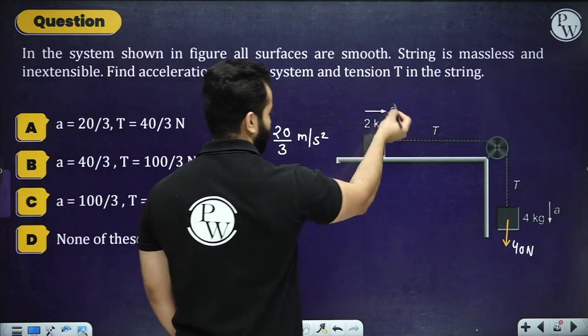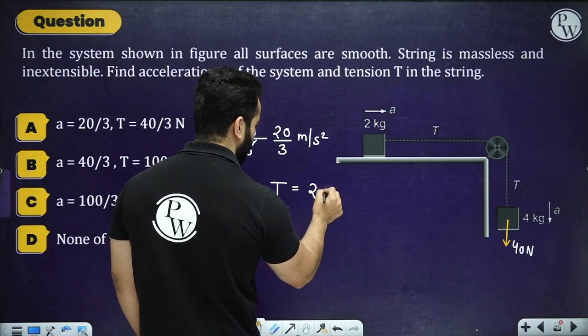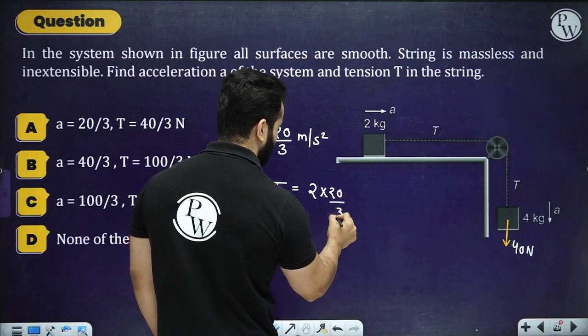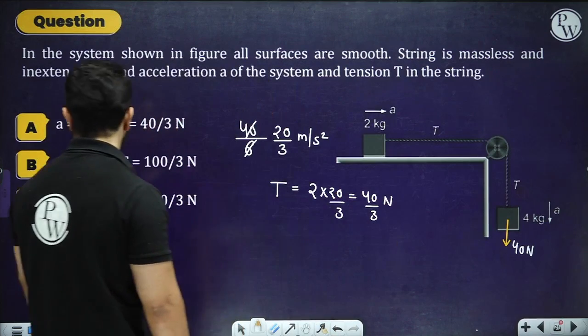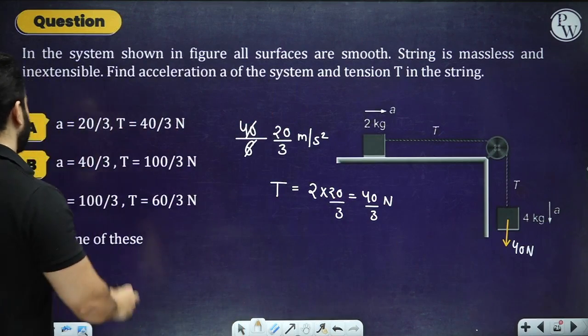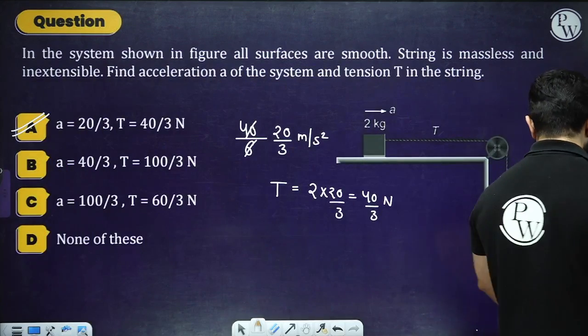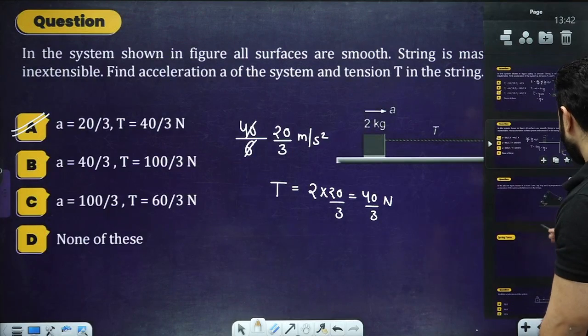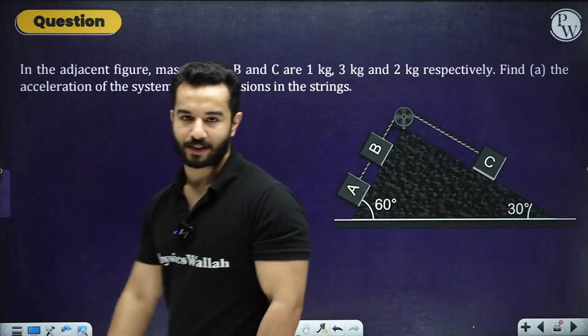Now the same acceleration is going to be for this one as well. So tension equals 2 times 20 by 3, that is 40 by 3. 40 by 3 Newton, 40 by 3 and 20 by 3, that means option A is correct, right? Moving on to the next one, and we have got a question something like this as well, right?